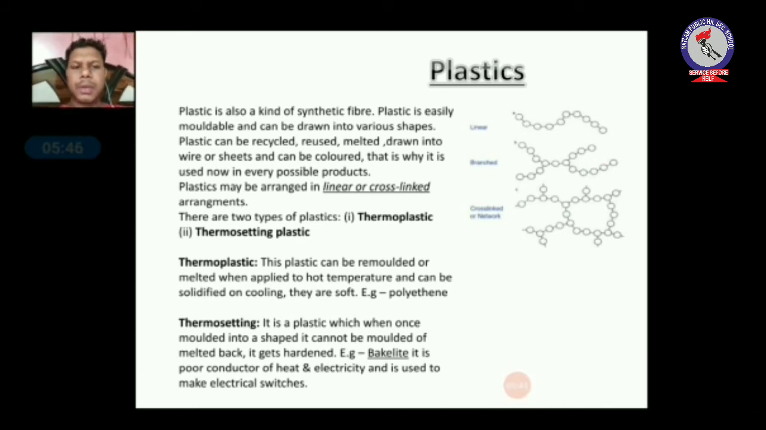Okay, another example we can take of thermosetting plastic is melamine. Melamine is also a poor conductor of heat, and the dresses which firefighters use are made of melamine. So it is a poor conductor of heat. That is why it is used for non-heating purposes also.